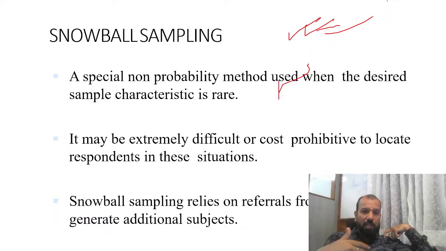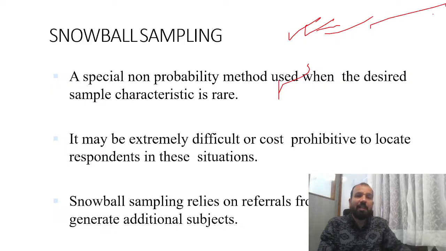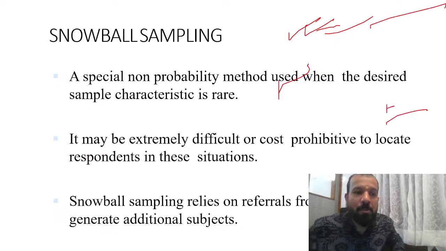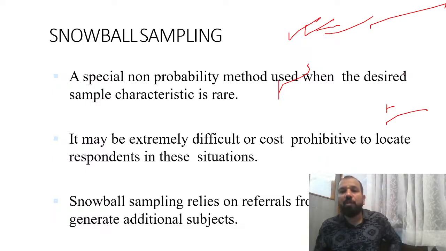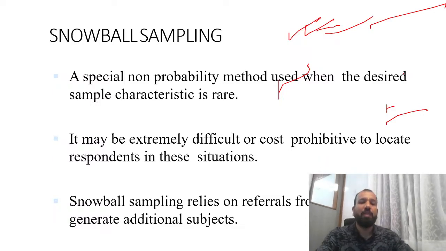So you need to reach out to those people. How can you reach them? Snowball sampling is a special non-probability method used when the desired sample characteristics are very rare. You can't easily collect the data. It may be extremely difficult or cost prohibitive to locate the respondents in these situations.